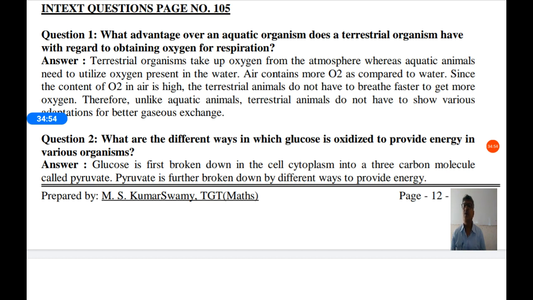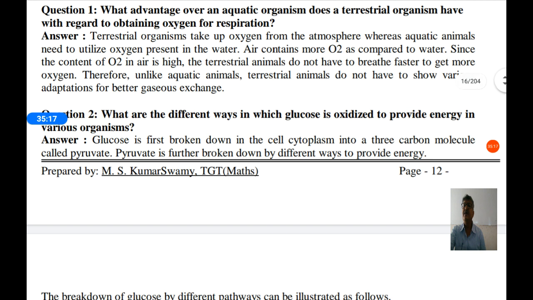Since the content of oxygen in air is high, terrestrial animals do not have to breathe faster to get more oxygen. Terrestrial organisms breathe slowly. There is no need of breathing fast. Therefore, unlike aquatic animals, terrestrial animals do not have to show various adaptation for better gaseous exchange. So, in aquatic organisms, different adaptations are made by the organisms. For example, frog, it has two types of respiratory system.